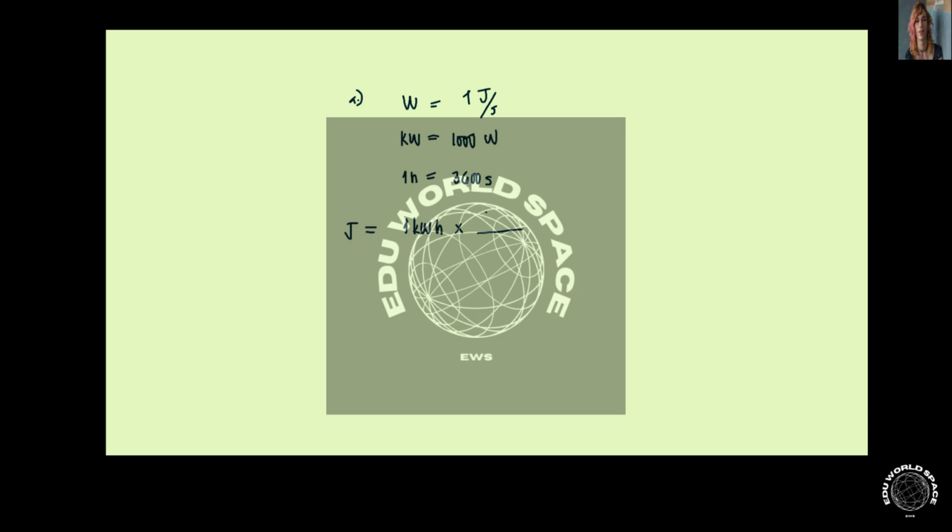Converting this, we have 1000 watts is 1 kilowatt, times we convert the watts, 1 joule per second is 1 watt, and then we multiply this by 3,600 seconds in 1 hour. So canceling out the seconds, therefore joules here is equal to 3,600,000 joules. Thank you.